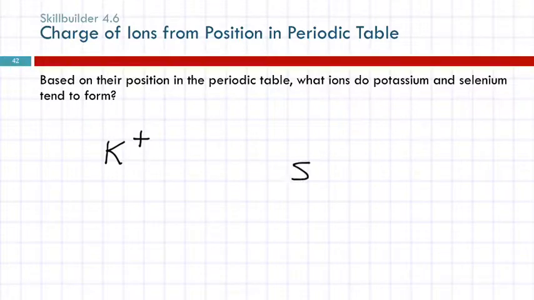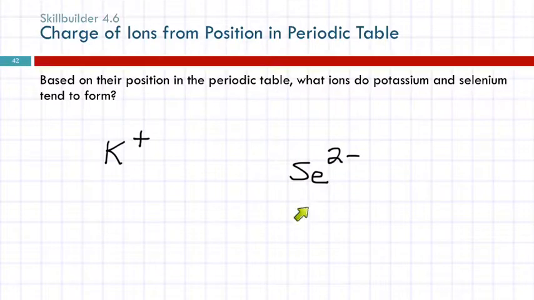Selenium is Se. Find that on the periodic table. Most students like to count backwards from the noble gas. If you start at krypton as 0, bromine's -1, selenium's -2. So 2 minus is the charge on selenium. Any questions? This is important. Yes? I don't understand how you got the negative.